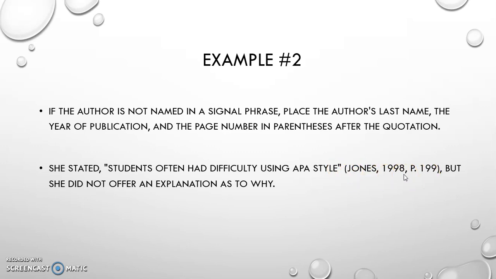So I hope this makes in-text citations a little clearer. And like I said, I don't want to overwhelm you with too many examples, but there's a big difference if you're using a signal phrase compared to when we're not sure, like in this example, who the author is. So feel free to go back to this video as needed, or check out your APA handbook, or check out the OWL Purdue website. Either way, you have plenty of examples to refer to as you're getting deeper into the drafting process. Anytime you have APA questions, you can also reach out to me as well. All right.